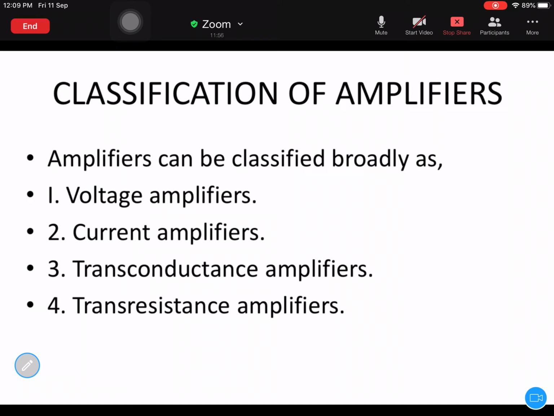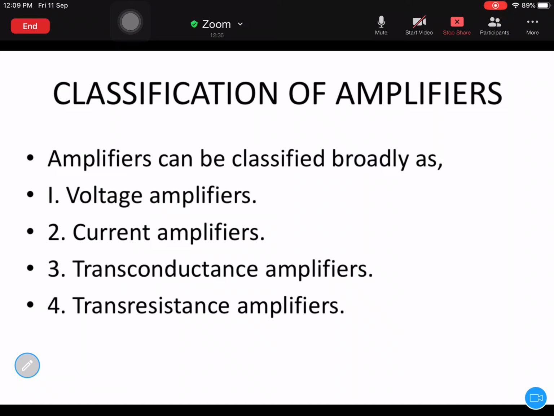Remember that. Next, the second point in the slide is current amplifiers. Current amplifiers are the amplifiers which raise the current signal level, similar to the voltage level. Here the current level will be raised. That means whatever the magnitude of the input current, if you check the output current level on the output side, that value will be very high. So the output current is greater than the input current. Indirectly you are saying that the current value has gained in the process. Once it went into the amplifier, its value has increased.